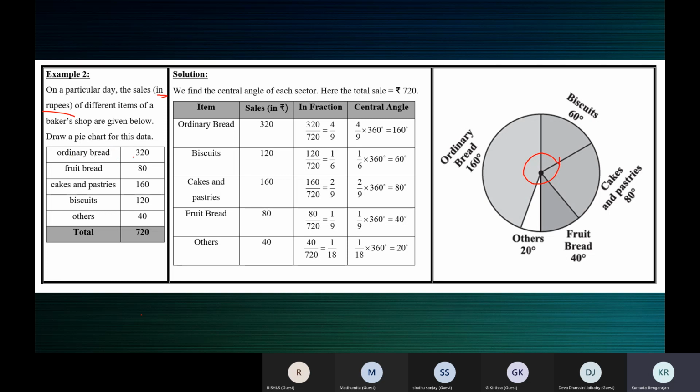Ordinary bread was sold for 320 rupees, fruit bread for 80 rupees, cakes and pastries for 160 rupees, biscuits for 120 rupees, others for 40 rupees. So on that particular day, the baker earned 720 rupees by selling the different pastries, cakes and bread.